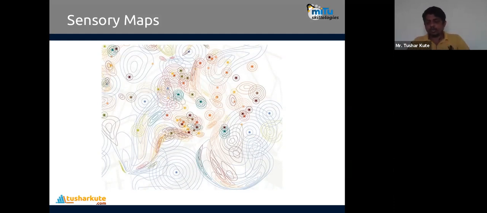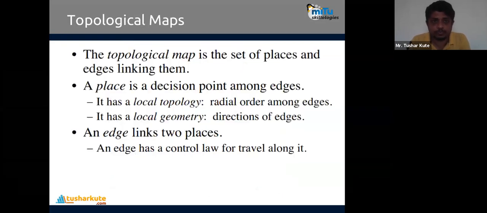On IEEE also, you can find many different research papers which are working on the creation of sensory maps. There are many ways which are used to create these sensory maps. Somewhere there are sensorial maps also, but the common idea behind creating this sensory map is common there. Now, just like that, we have topological maps also to set the maps for particular robots.